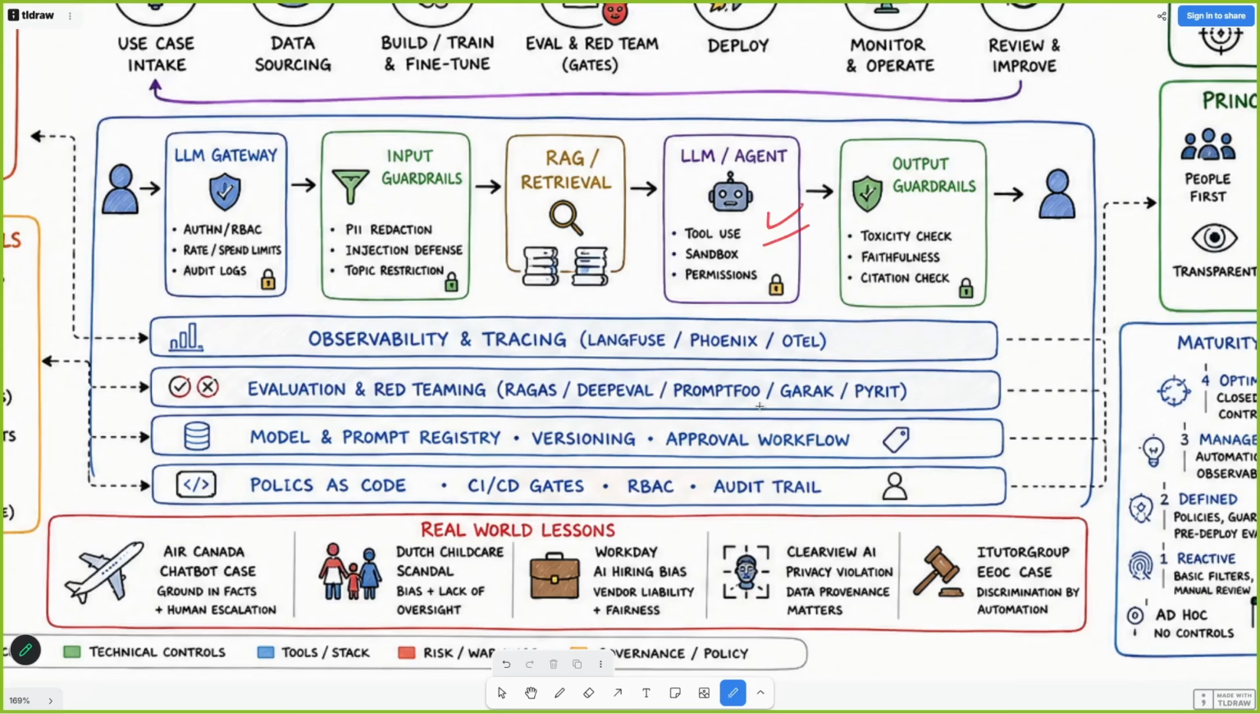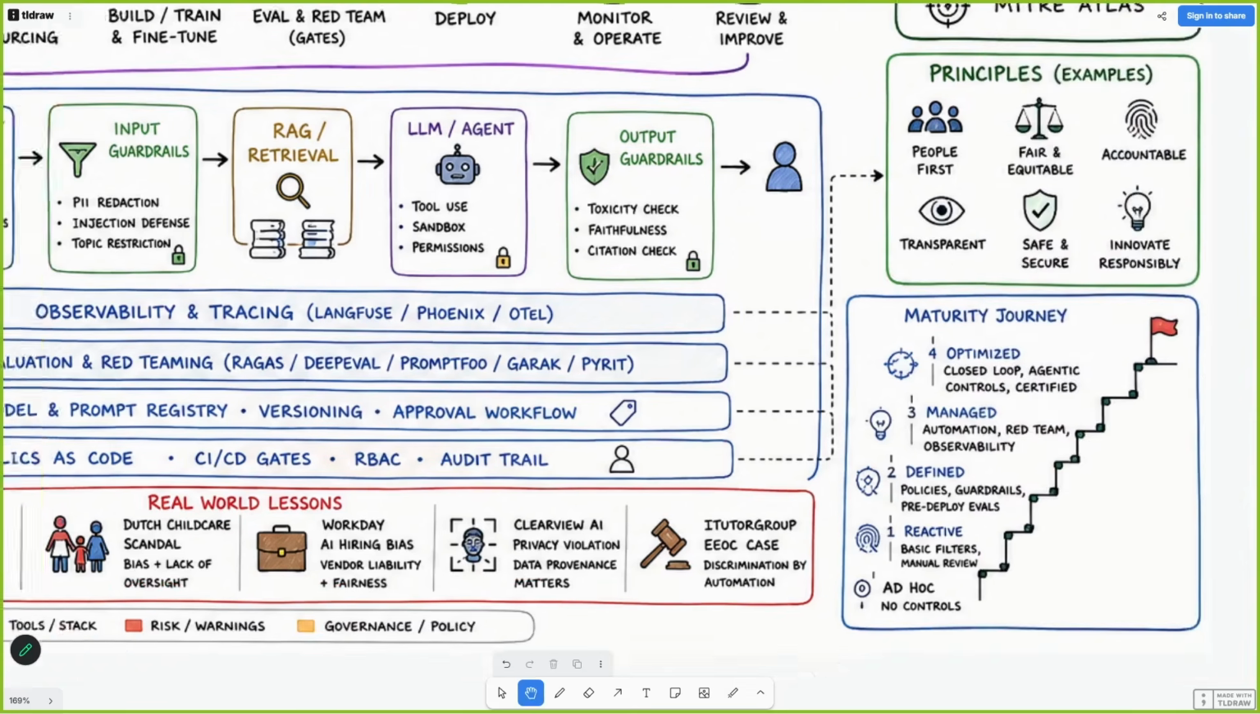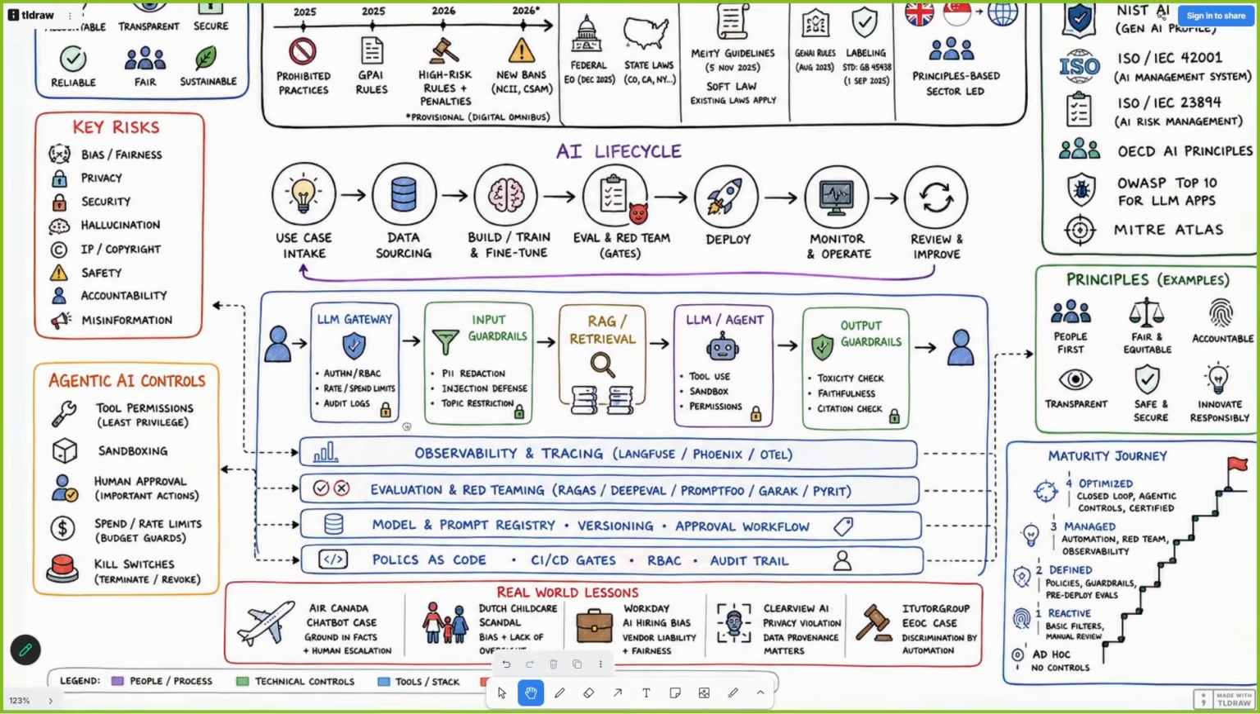The LLM agent will be running in a sandbox, a box. It will use only the tools for which it has permissions. Output guardrails will make sure that the AI agent has not given anything falsified. And then finally the user will get all the information. So: observability, evaluation and red teaming, model and prompt registry, policy as code. And these are all the use cases and all the incidents which have happened, which have forced AI governance to be a very important part of any application.